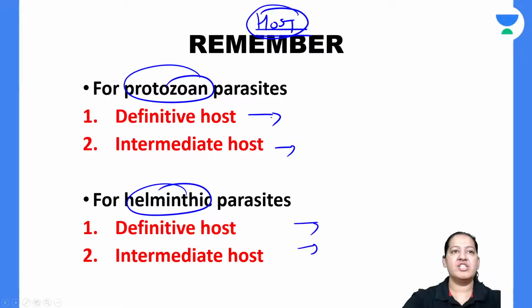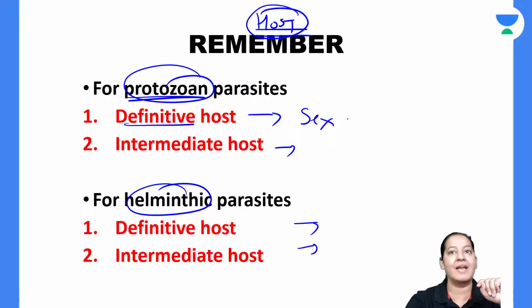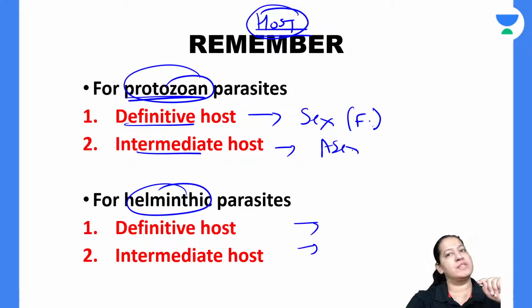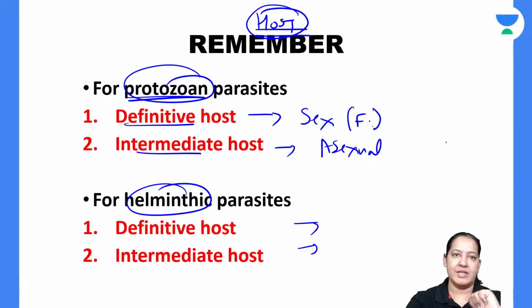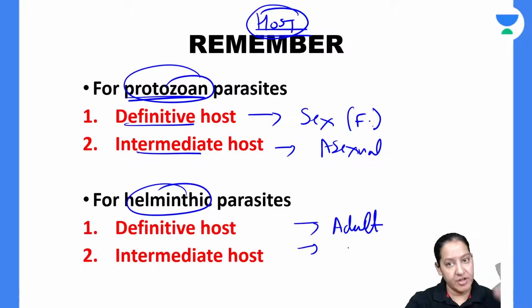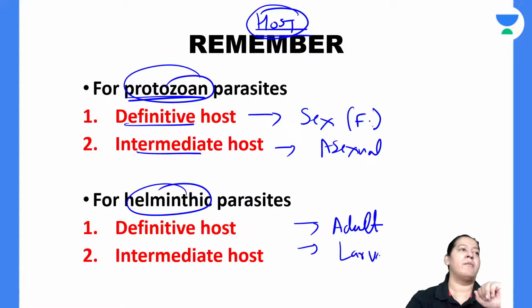Can you tell me the definitions for protozoa? What is the definition for protozoa? Definitive host is a host in which the sexual cycle, that is fertilization, takes place. Inside which host the fertilization takes place, that host is a definitive host. And intermediate host is a host inside which the asexual cycle takes place, that is, no fertilization takes place. For helminths, the definitions are different. Definitive host is a host which harbors the adult form of the parasite, and intermediate host is a host which harbors the larva form of the parasite.